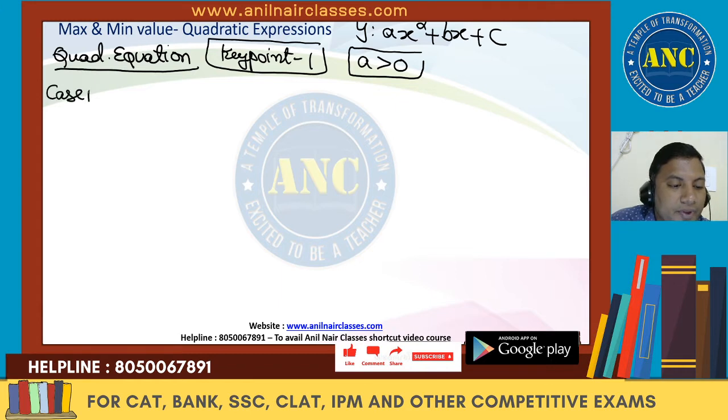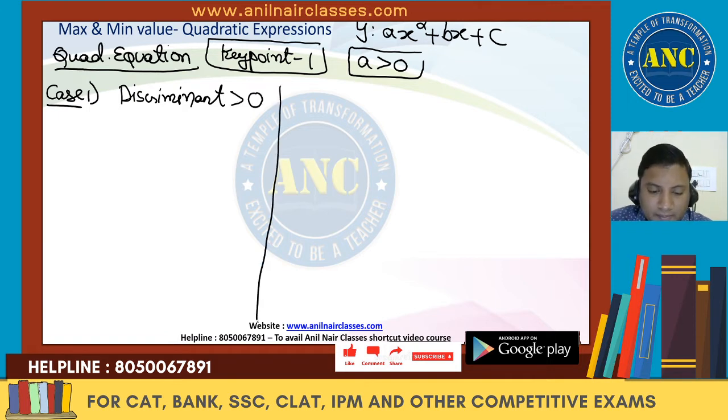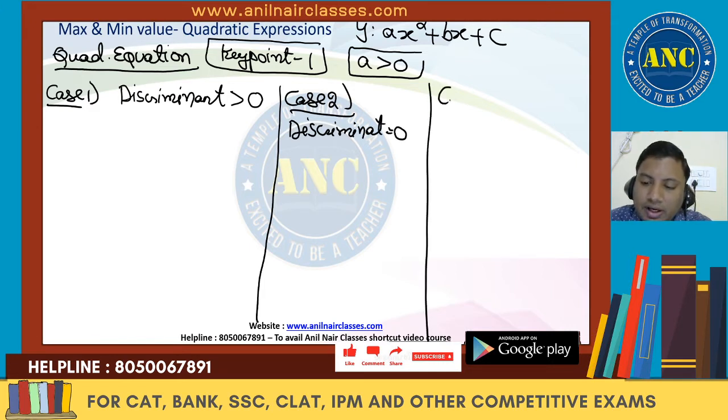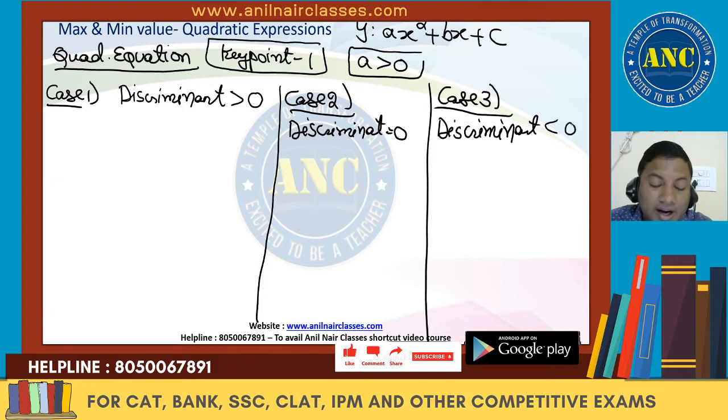Case 1: discriminant greater than 0. Case number 2: discriminant equivalent to 0. Case number 3: discriminant less than 0. So we discussed that, right? There are three cases for the roots. Two cases will have real roots. Real roots are the roots which can be drawn on a number line. Imaginary roots you cannot draw on a number line.